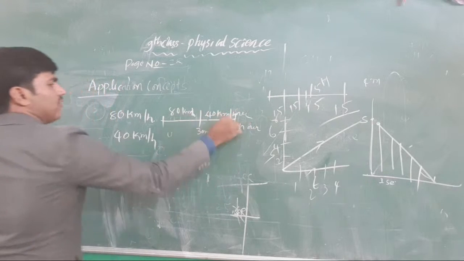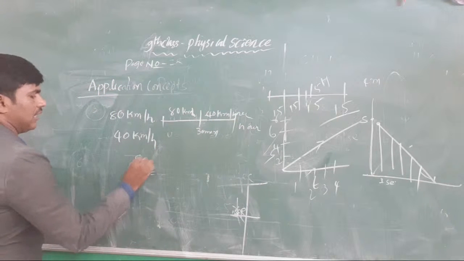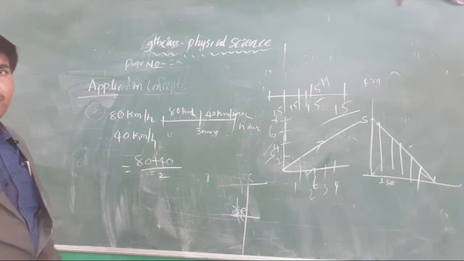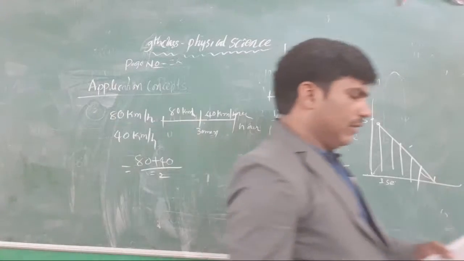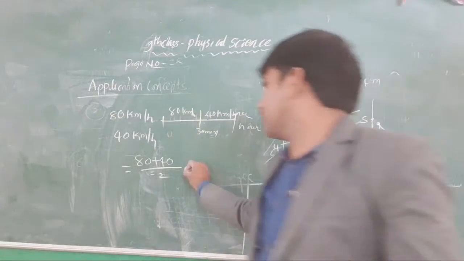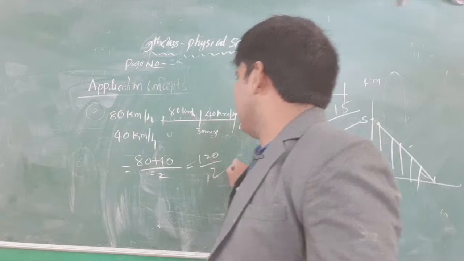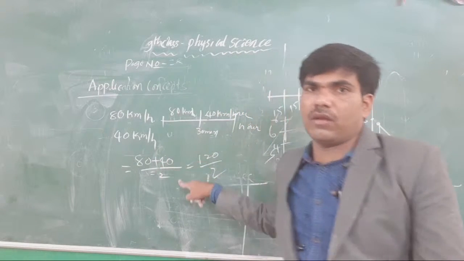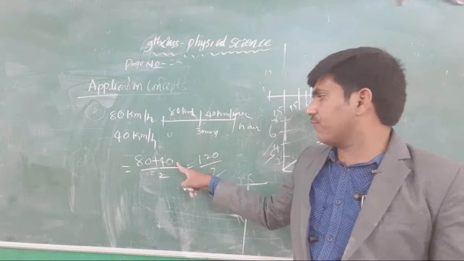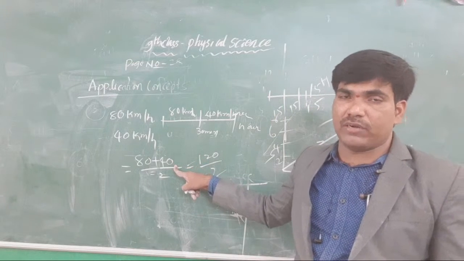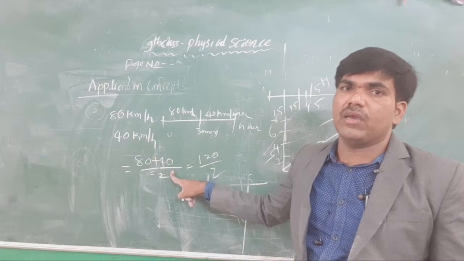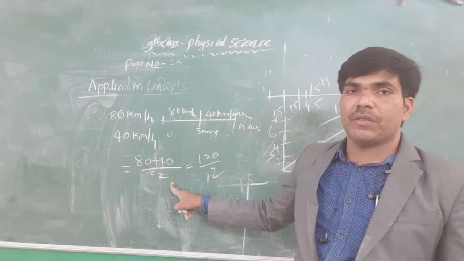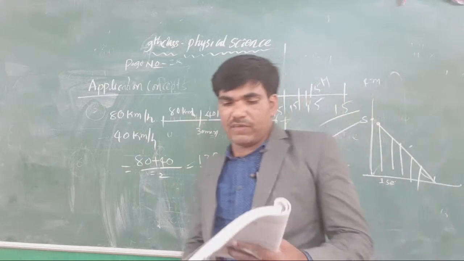How many components are there? Velocity components: 80 plus 40 by 2. That becomes 120 by 2. That is the sum of the speed components by the number of speed components. That is only what we are considering. Okay, and this is the seventh one.